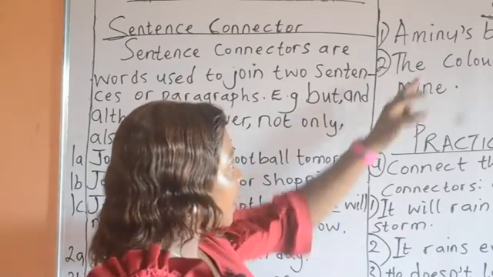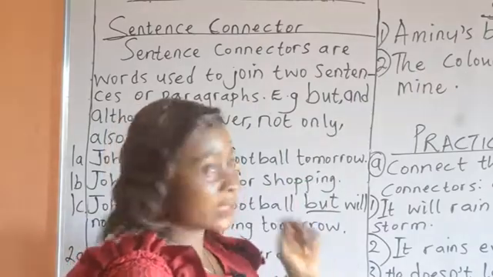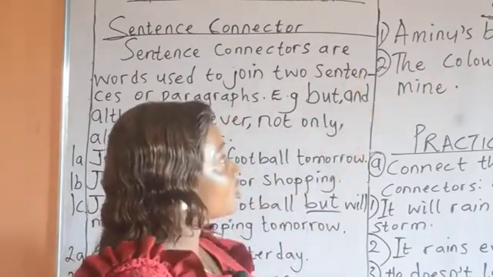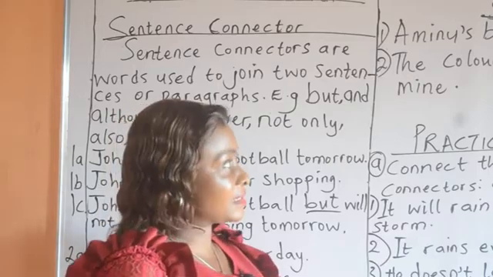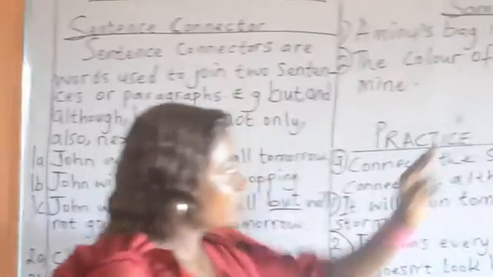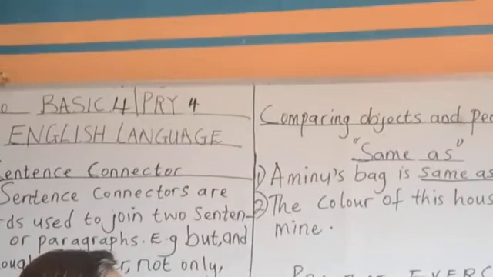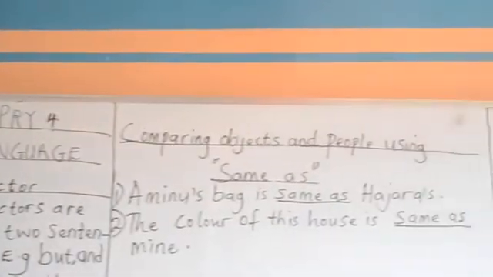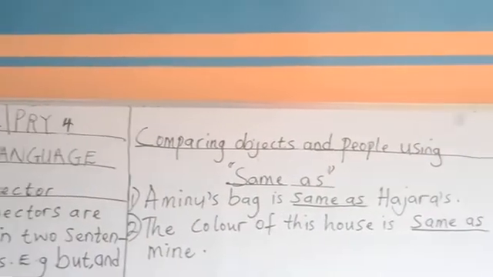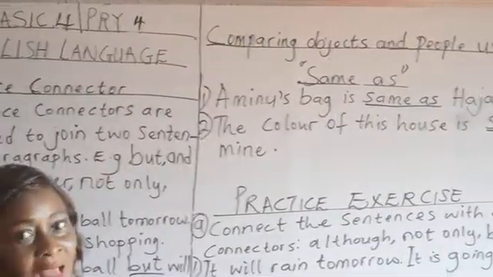Aminu's bag. Look at this word, Aminu's. Apostrophe S shows possession. Okay? Do not forget. Aminu's bag is same as Ajara's. And we have our apostrophe S here also, showing possession. Number 2, the color of this house is same as mine. So the word same as is used to compare objects and people.